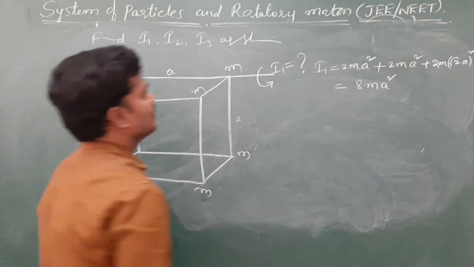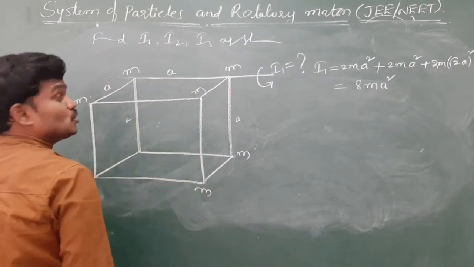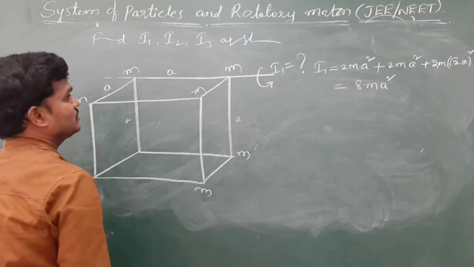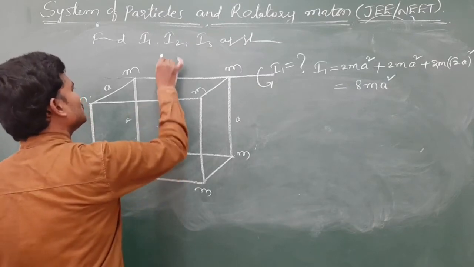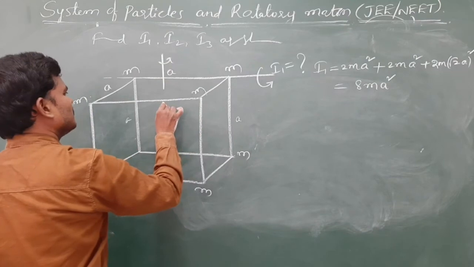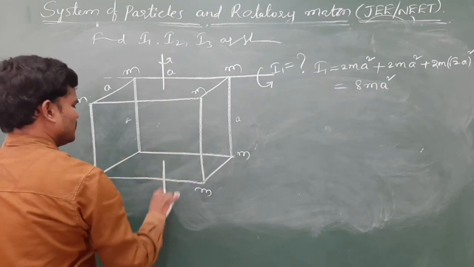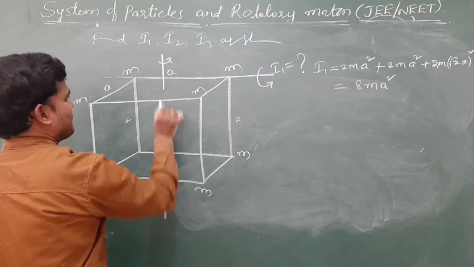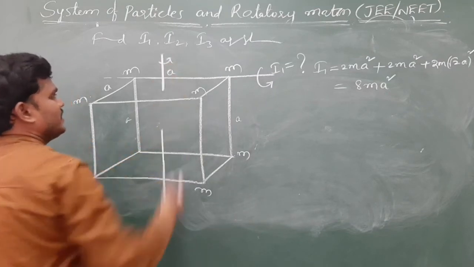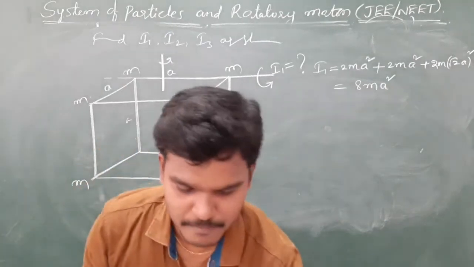Okay. Next they are asking I2. So let me get here only. See, this is the I2. Okay. This one. Exactly from the midpoint in this.